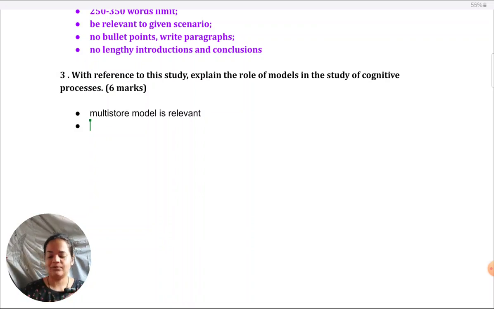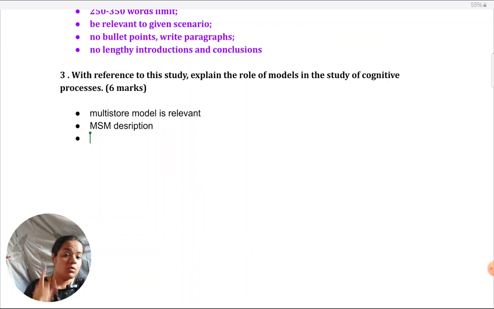After this, after you've understood, okay, this is about the MSM, you do describe the MSM. MSM, I mean multi-store model. But as I have mentioned already, you give a brief description of it. So you just define the three stores: sensory register, short-term memory, long-term memory. You could give simple points on their capacity, duration, encoding. You don't need to go beyond that. Why do you mention all that? Because you're going to link each of those things to the scenario given. That's why you need to mention.